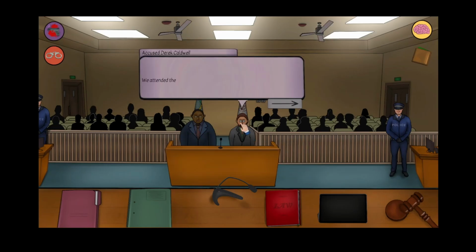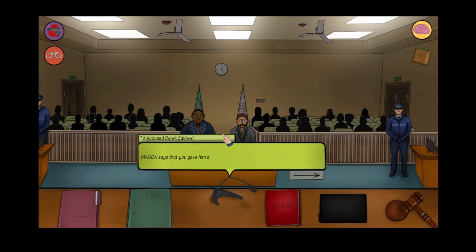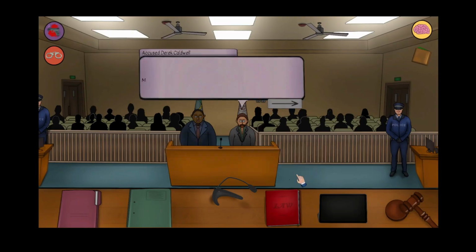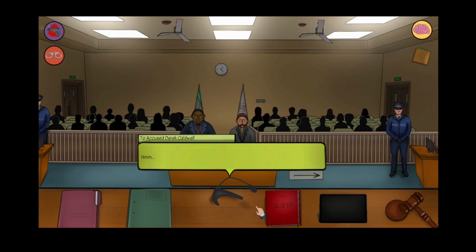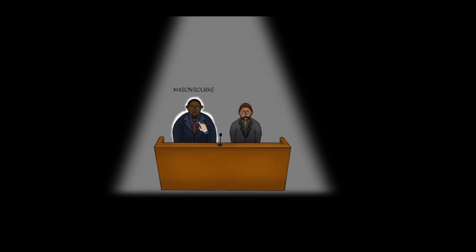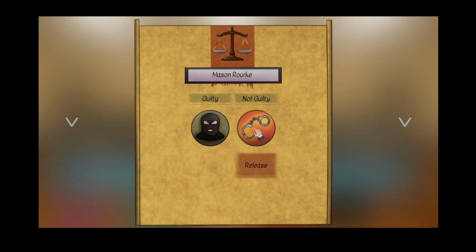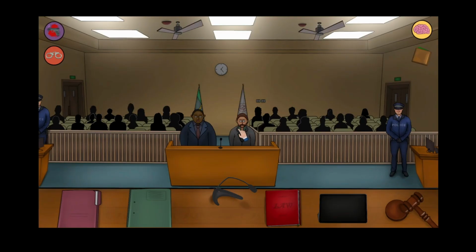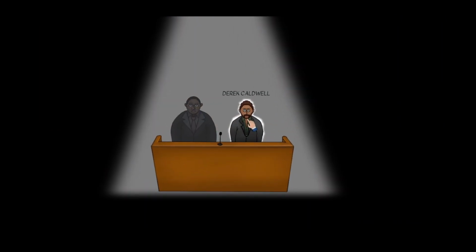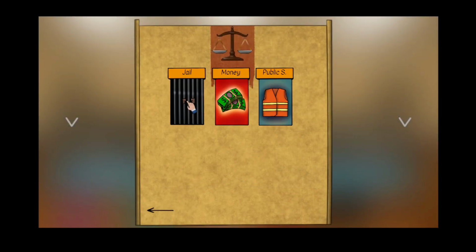When did you meet Mason Rourke? We attended the same school, elementary school, then we both dropped out. Mason says that you gave him a stolen vehicle and asked him to deliver a package using that vehicle. Mason is slandering me. Fixing the mistakes in his life is not my responsibility. Well, I do think old Mason Rourke is not guilty, and Derek Caldwell is guilty and will spend 2 years in jail.